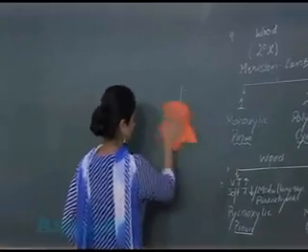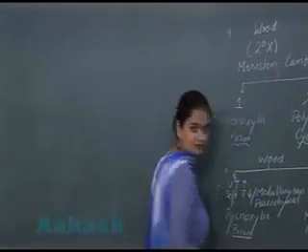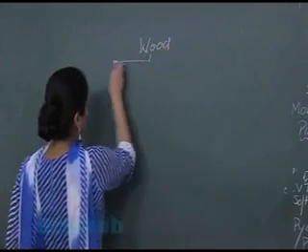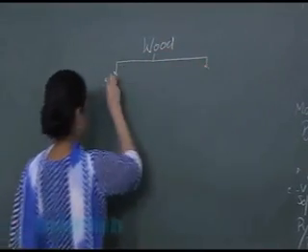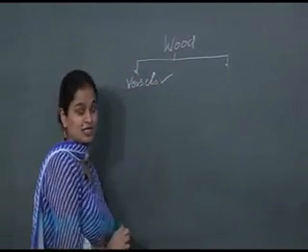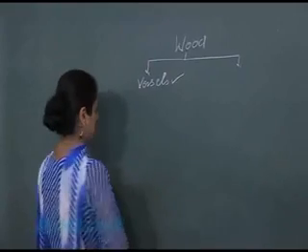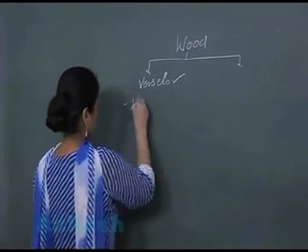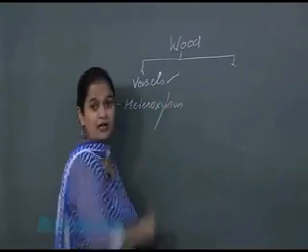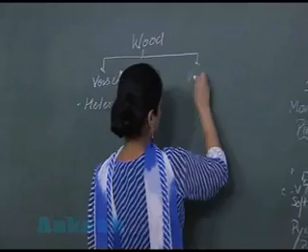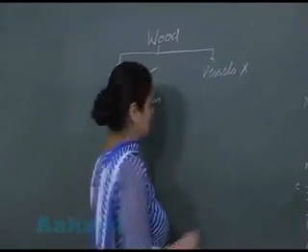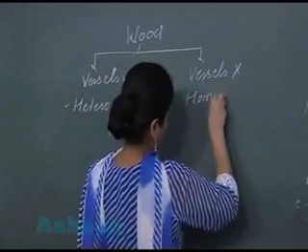Another categorization under the wood. If the wood contains vessels, this type of wood is known as heteroxylous wood. If inside the wood vessels are absent, this is soft wood, this is homoxylous wood.